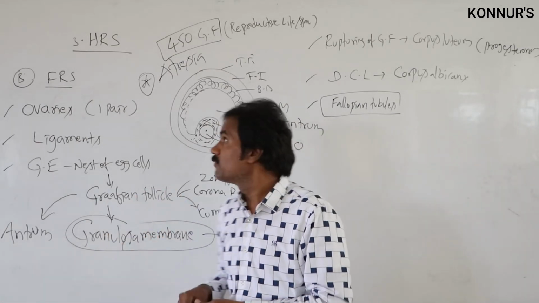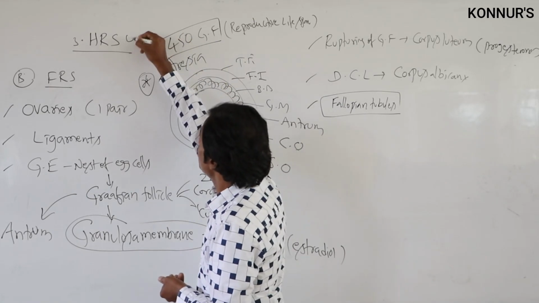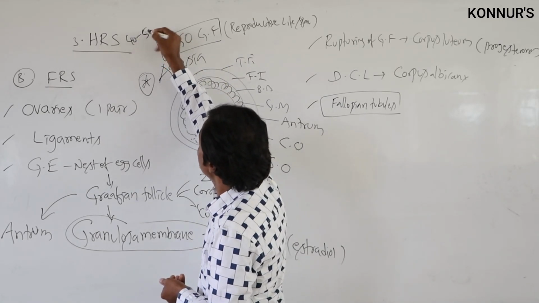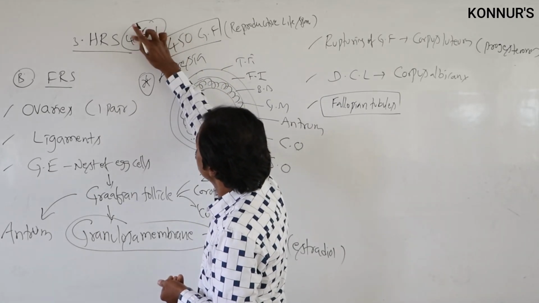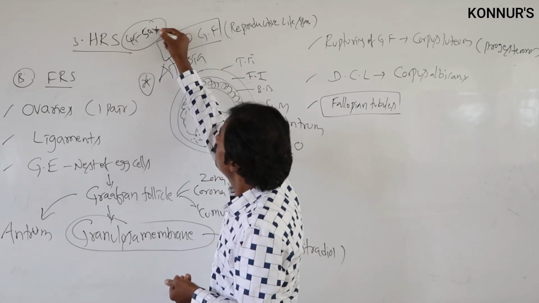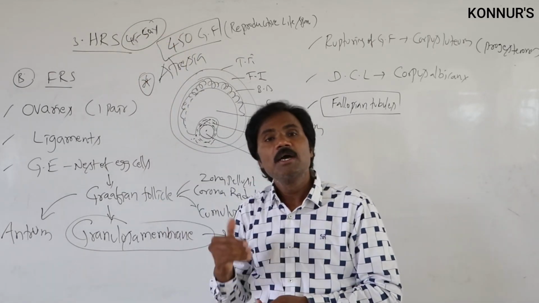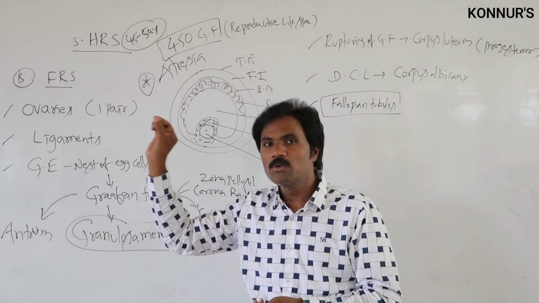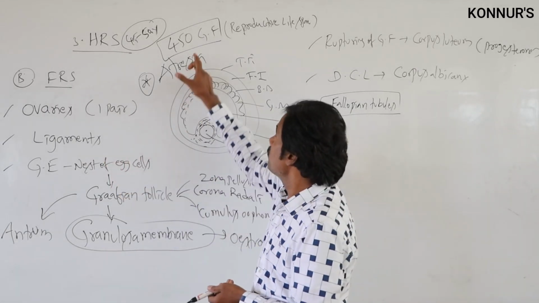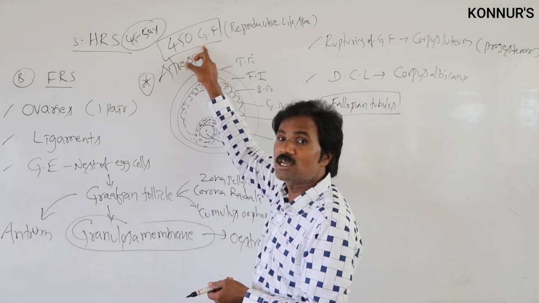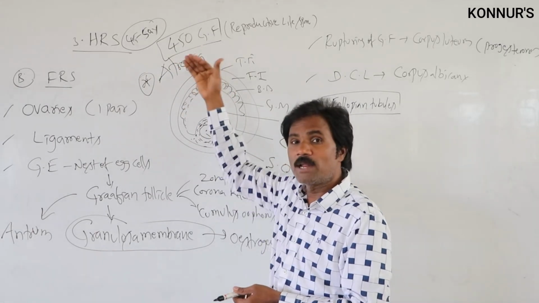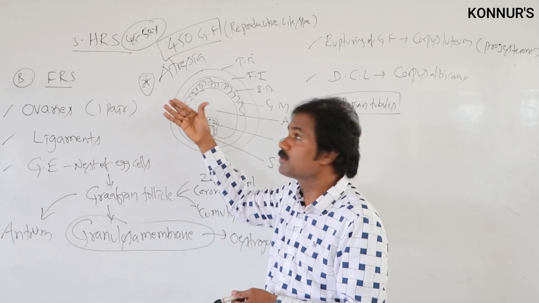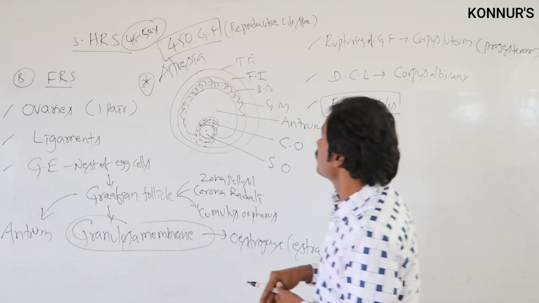So from 12 years up to 50 years, the total number of Graafian follicles, meaning primary, secondary, tertiary, everything, will be present.